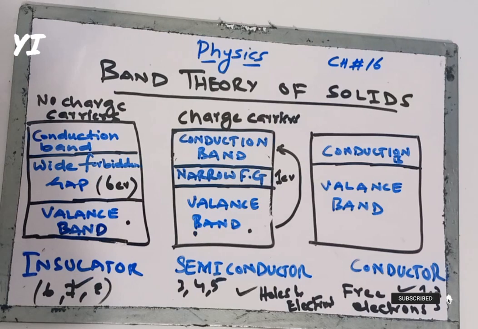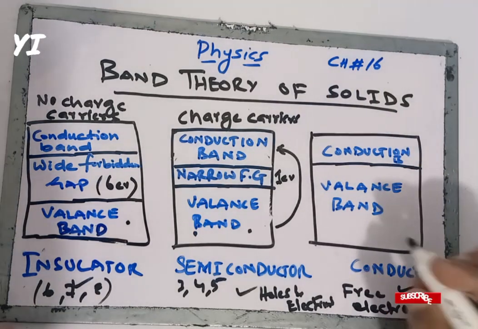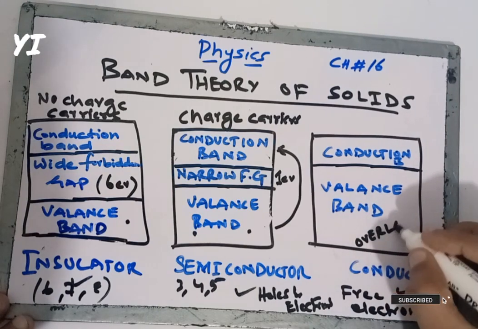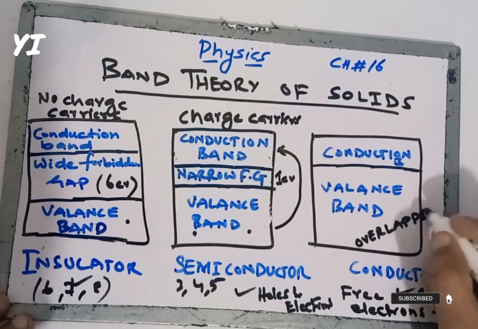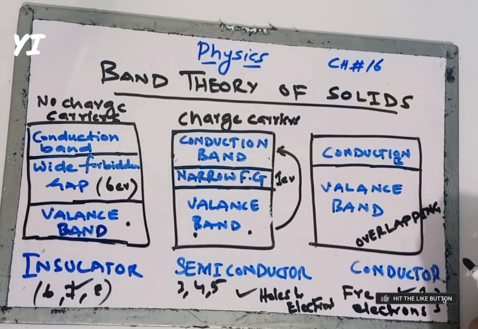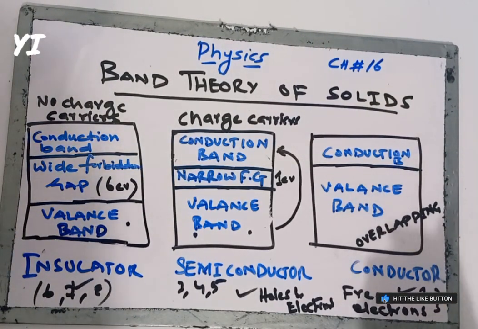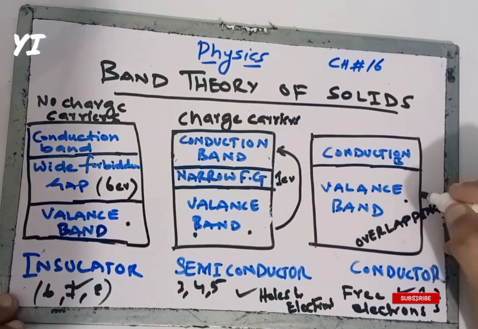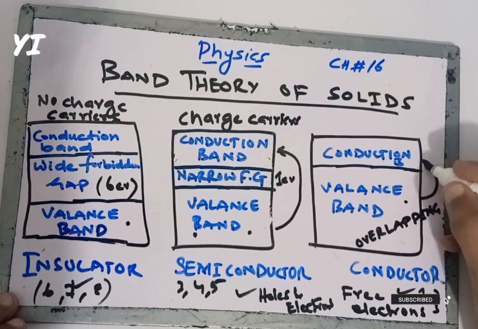Now let us discuss the conductors. The conduction band and valence band of these conductors are overlapped. So there is overlapping of the valence band and conduction band, and if we apply any voltage source to it, the electrons move from the valence band to the conduction band.